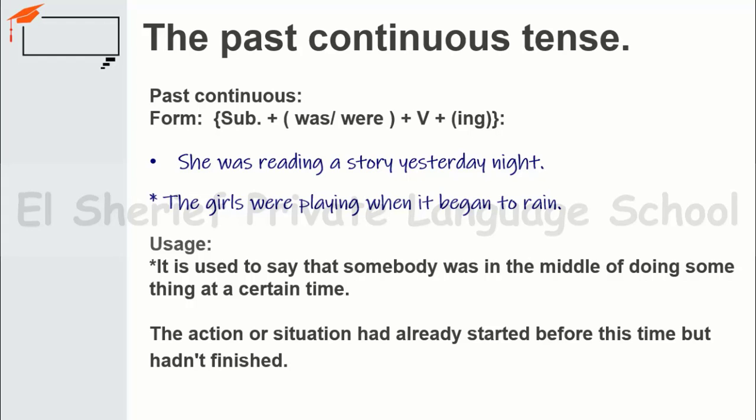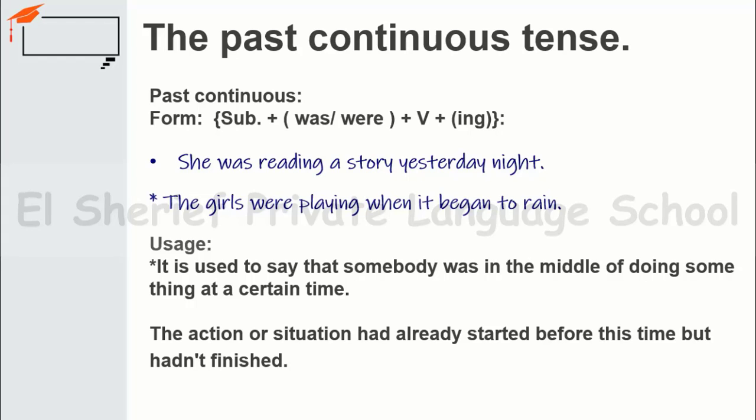And to talk more about the past continuous, we will say that the action or the situation had already started before this time, but hadn't finished. That means it started and continued for a period of time.